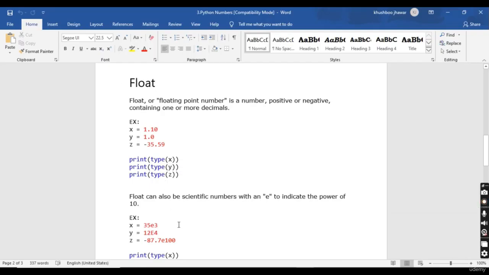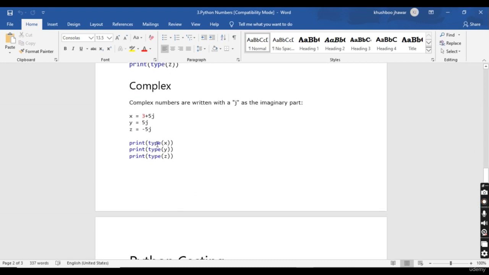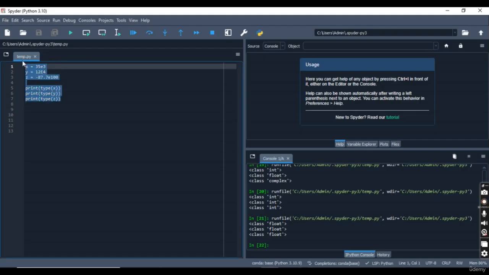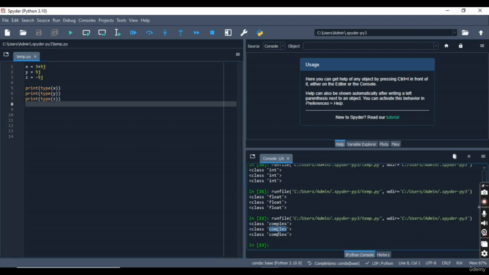Float you can also define with e. e is the power of 10. That is also a value of float only. It is not complex. Complex is when you have the imaginary part, like i plus j or only j or negative j. Now I'll take this and I'll print and show you. So you can see complex, complex, complex. Why is it complex? Because you have the j part over here. Since you have j, you will have all complex only.